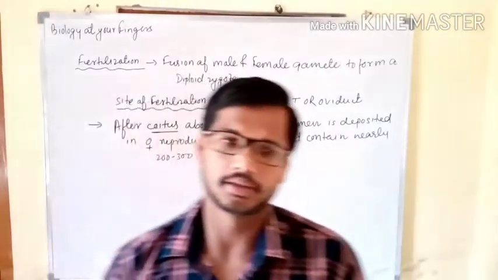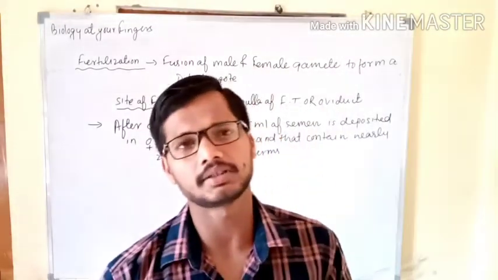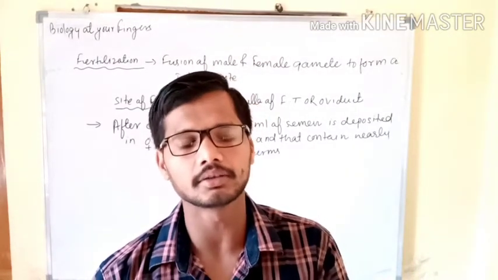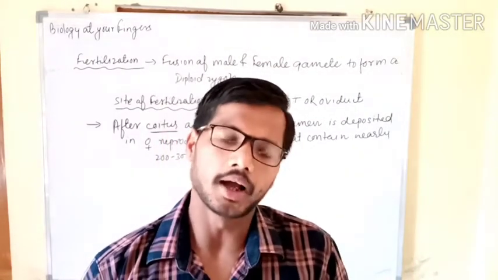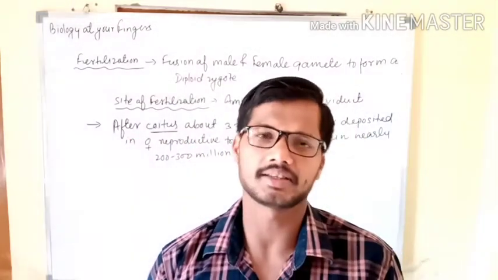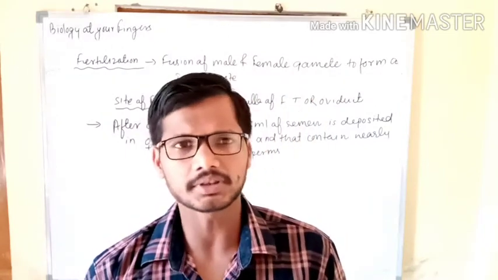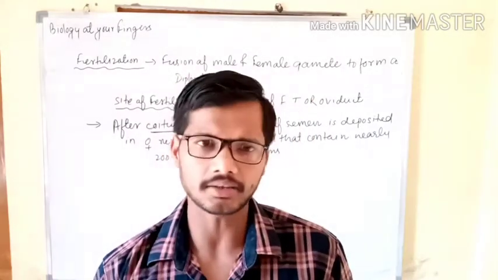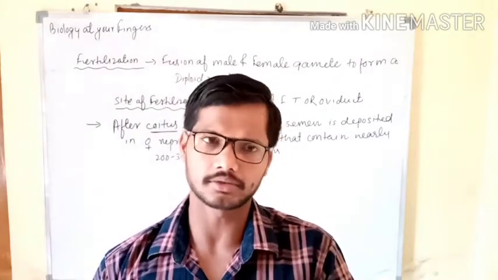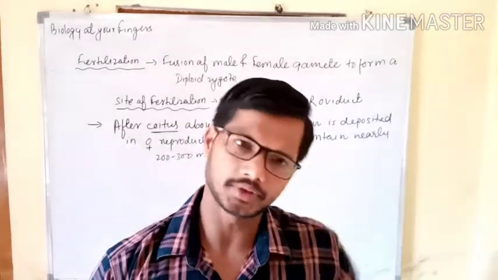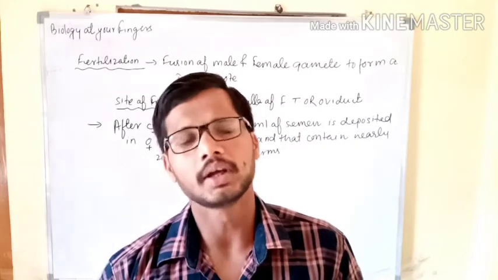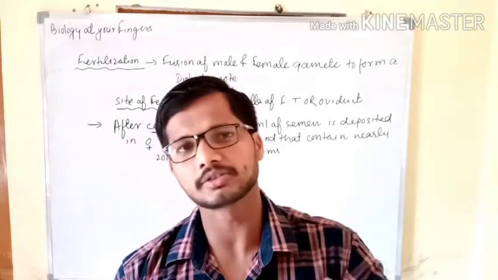After each coitus, the male releases 3 to 5 ml of semen, and that semen contains nearly 200 to 300 million sperms. After release of the sperms into the female reproductive tract, into the vagina, sperms start to move upward, and through the cervix reach the uterus, and from the uterus reach the fallopian tube, and the egg released by the ovary will also reach there.